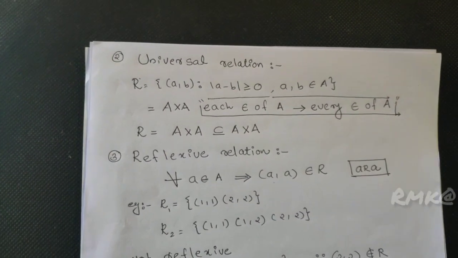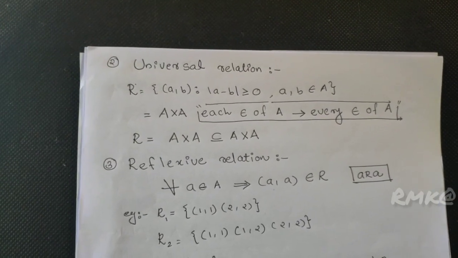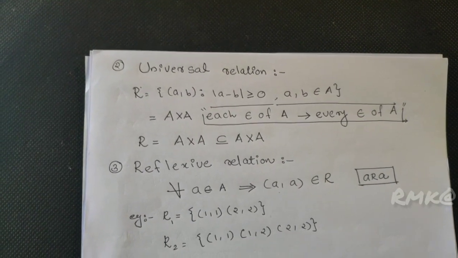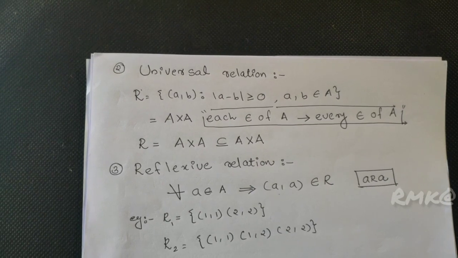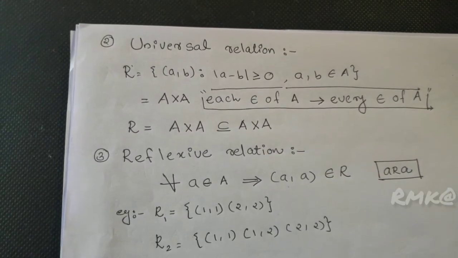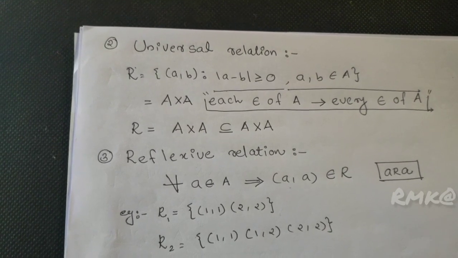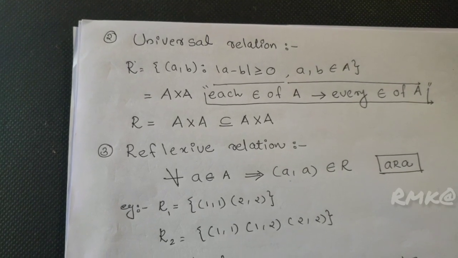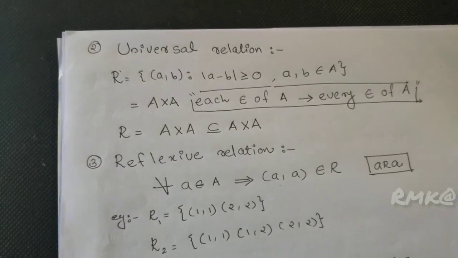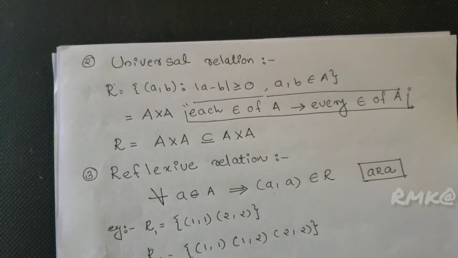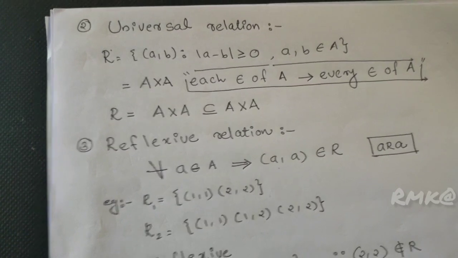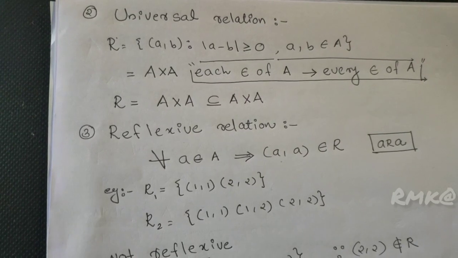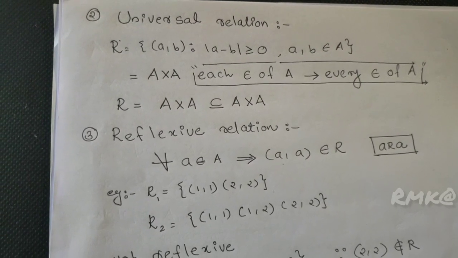Next one is the universal relation. R is equal to the set of ordered pairs (a, b) such that modulus a minus b is greater than or equal to 0, where a, b belong to A. That is A cross A. Each element of A is related to every element of A because the difference of a and b is always greater than or equal to 0. R is equal to A cross A, a subset of A cross A. A set is a subset of itself.